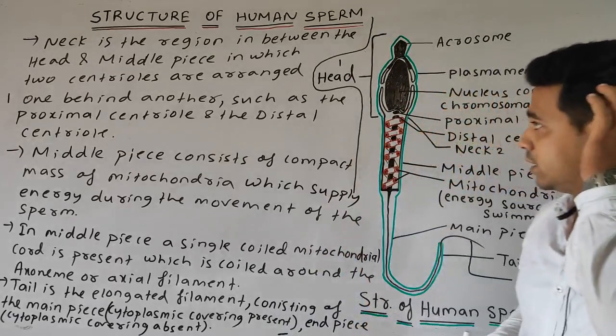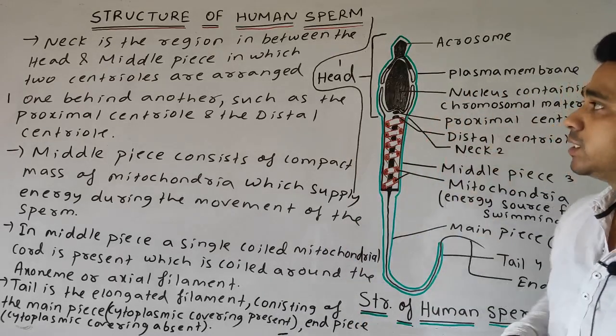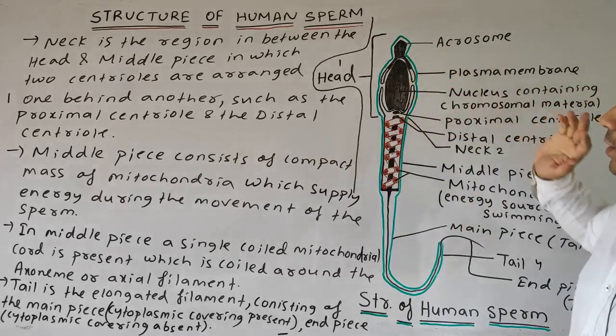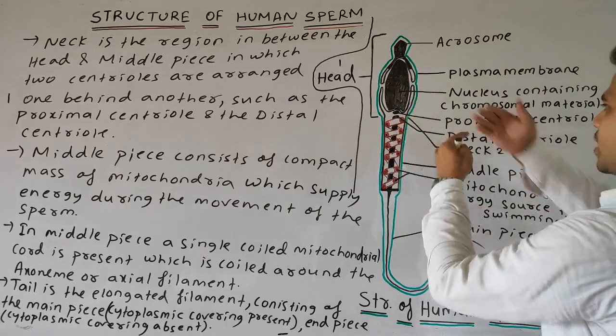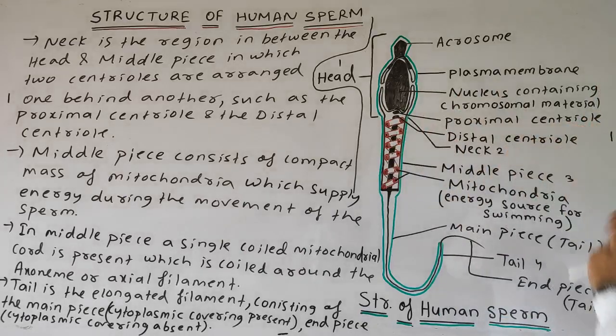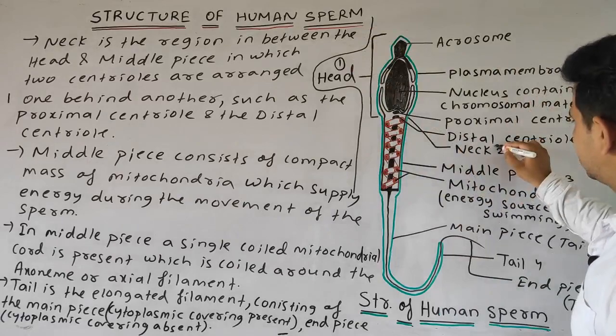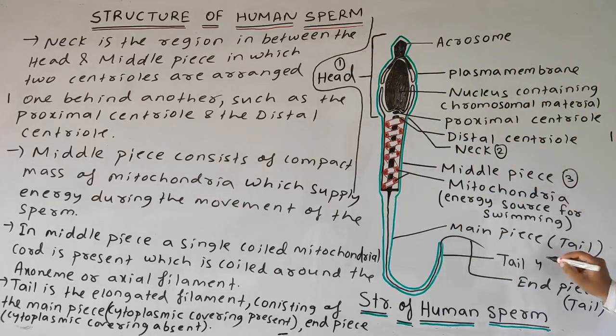What we have discussed? The head region we have completely discussed. The neck is the region in between the head and the middle piece. It consists of the two centrioles arranged one behind another, the proximal centriole and the distal centriole. Okay, students, this one is your first region, second, third, fourth.